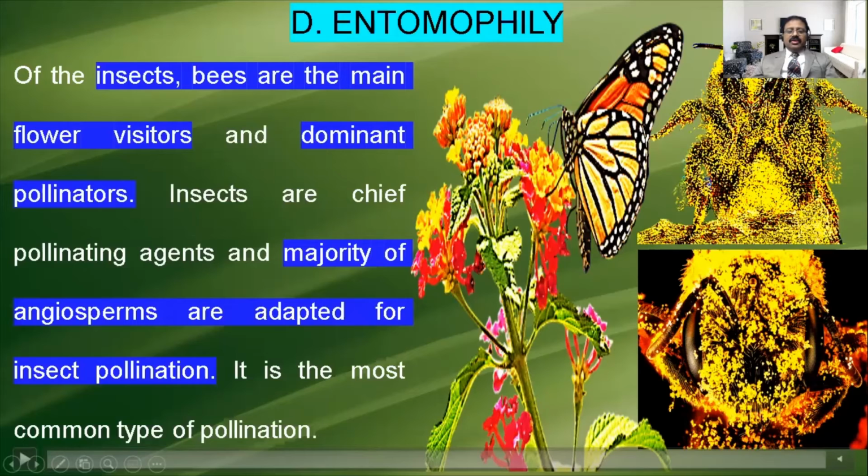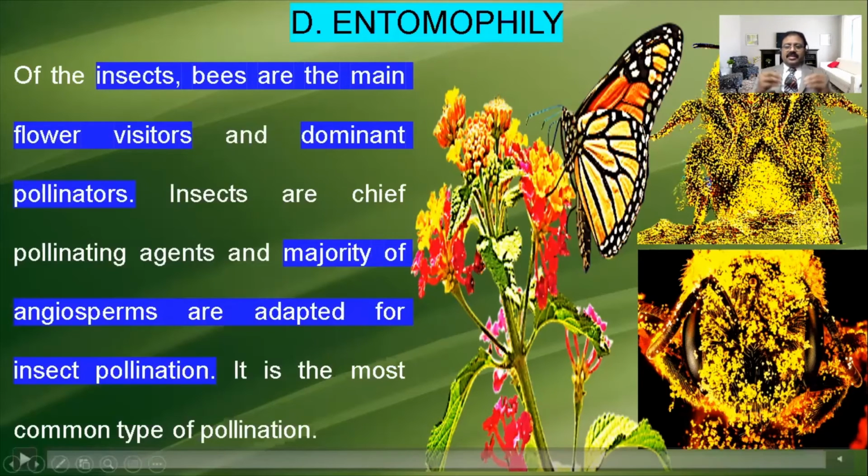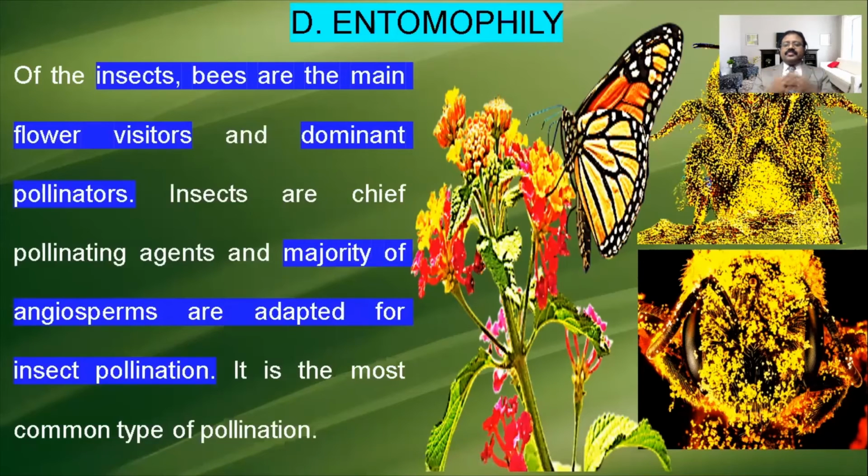Here you can see one beetle fully covered by pollen. When they visit the plant flower, the entire pollen sticks on their body here also. When they move to another plant, what happens? Automatically it will fall on the stigma. Automatically pollination occurs. Then post-pollination changes, seed formation, fruit formation, everything occurs.